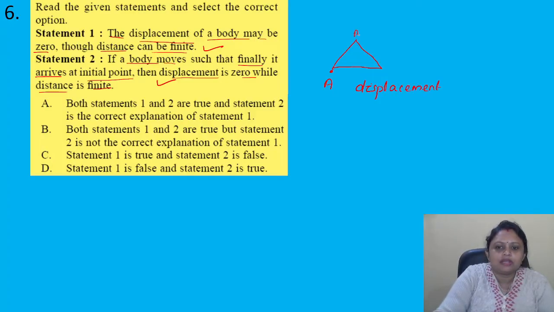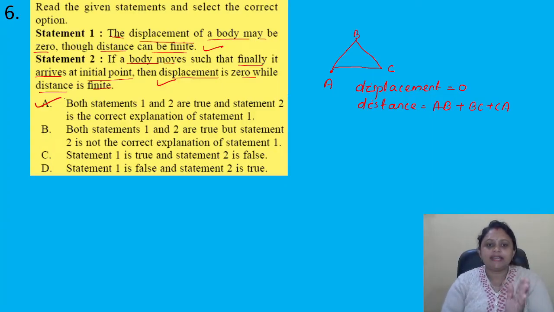So if I name the path as ABC, here displacement is 0, but what will be the distance? We can find out the distance. How? It will be AB plus BC plus CA. So it is finite. So here option A is correct. Both statements 1 and 2 are true, and statement 2 is the correct explanation for statement 1.